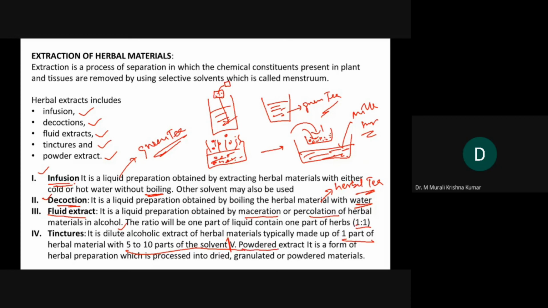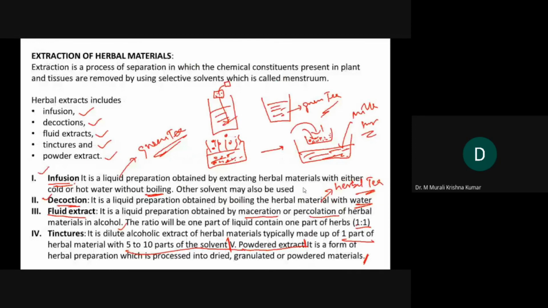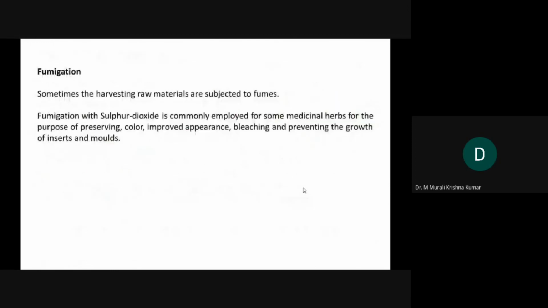The last one is powdered extract, a form of herbal preparation which is processed into dried, granulated, or powdered material. It is not like you take a herb and powder it. No, you have to take it and extract it. The extract is dried by using a spray dryer or something like that. So you take the material, you have done extraction, that extract is subjected to spray drying, and ultimately you get the powdered extract. That is the way extraction of herbal materials is done.